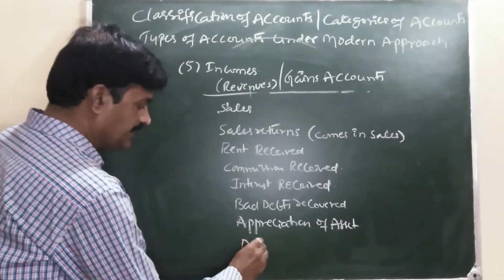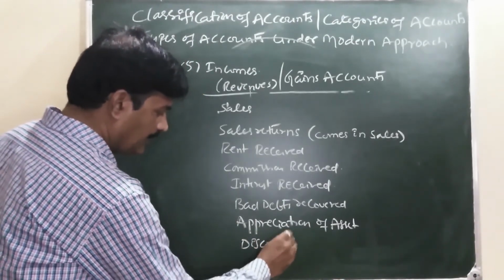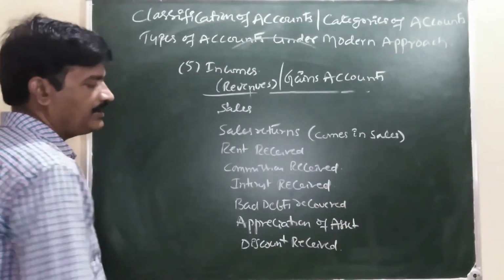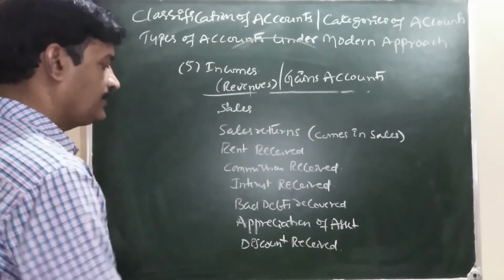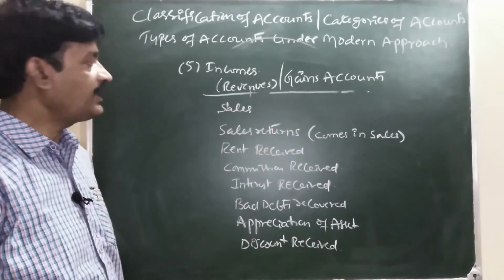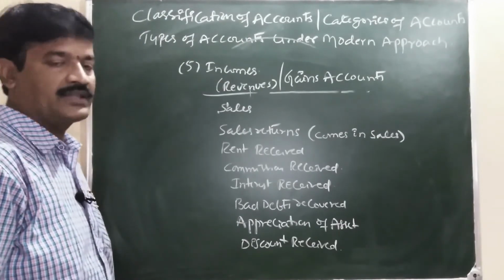Discount received is income. Discount received. Income. This income comes under this head, income gains account.